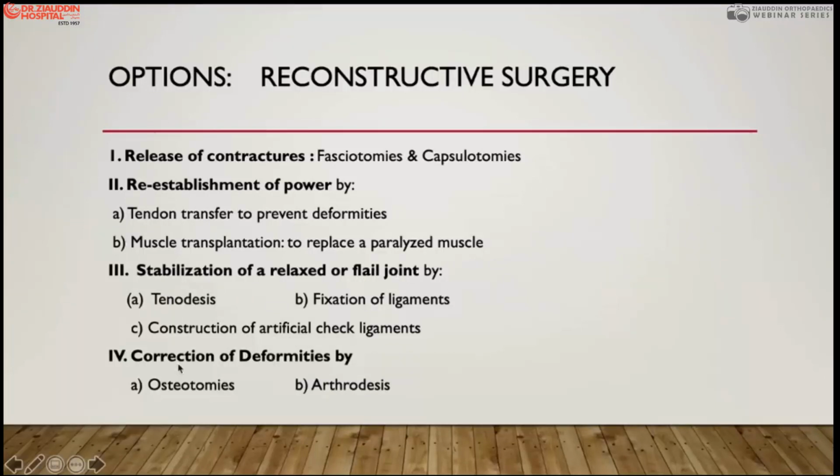And sometimes you correct the deformities with osteotomies, with the Ilizarov method, or sometimes in the ankle and foot you do the arthrodesis, but not at the knee joint. In very, very rare cases, you can do the arthrodesis of the knee joint. Otherwise, shoulder arthrodesis is a very common option.